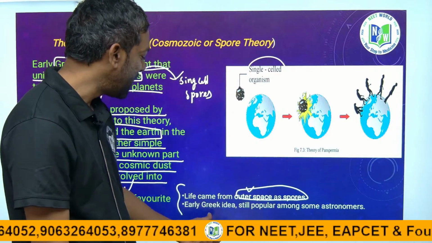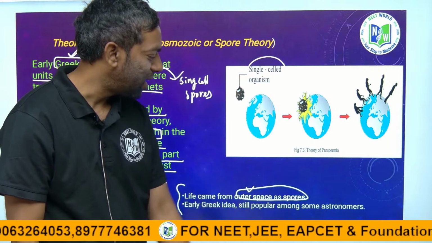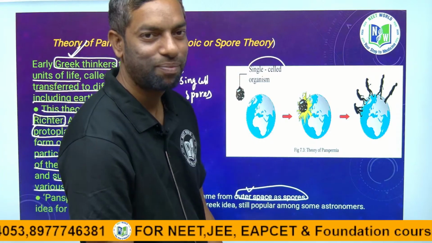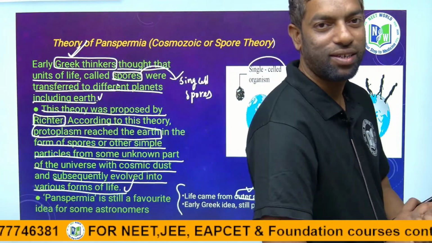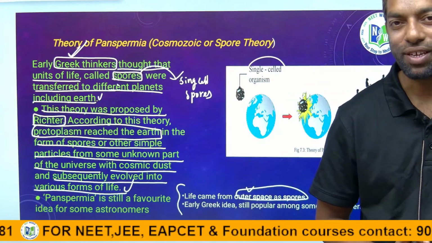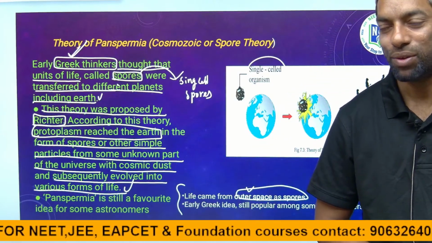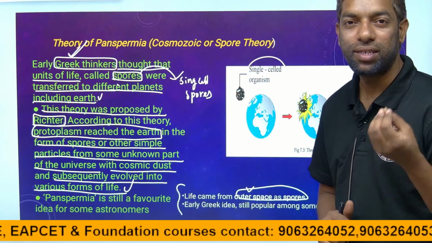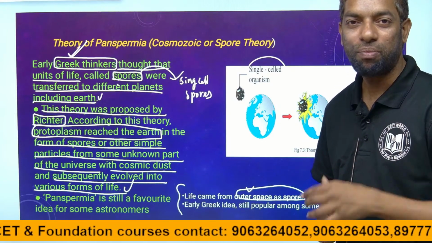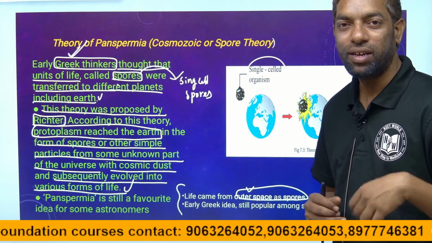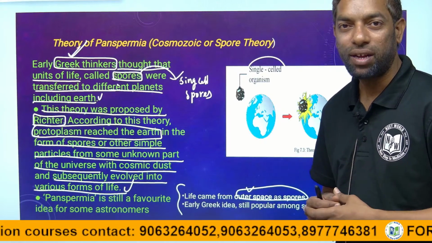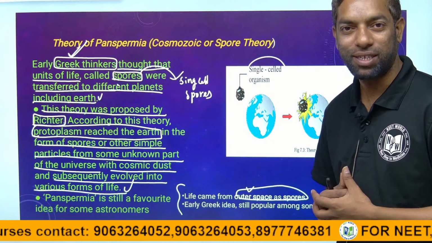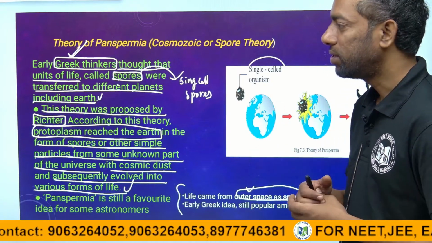The early Greek idea is still popular among some astronomers. Some astronomers still believe life is coming from outer space. This theory is telling that a single cell protein like protoplasm entered the Earth and later formed life, meaning species.